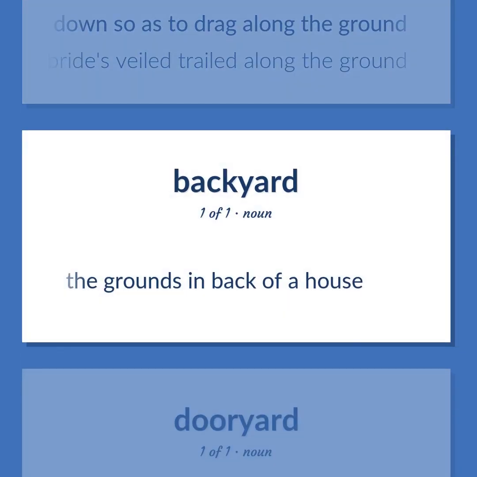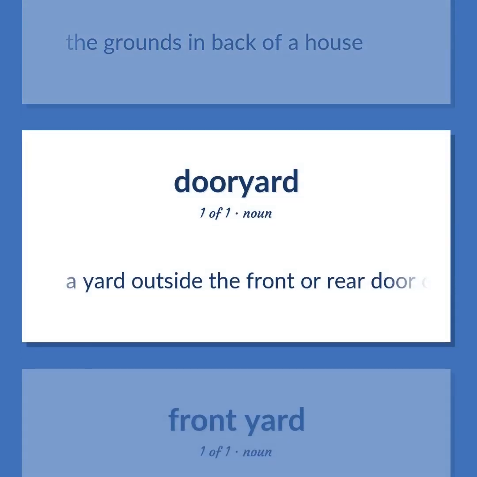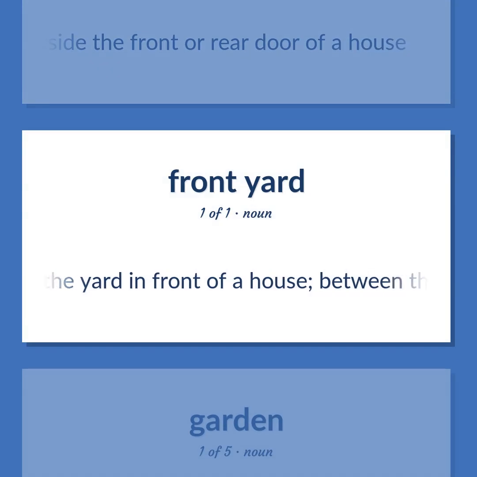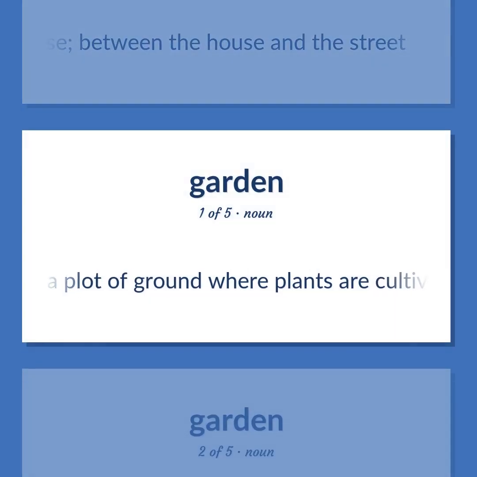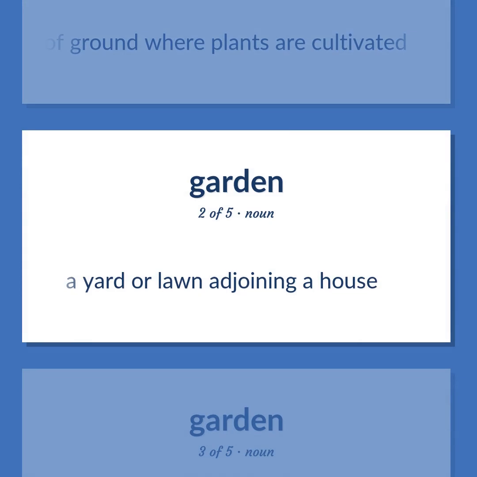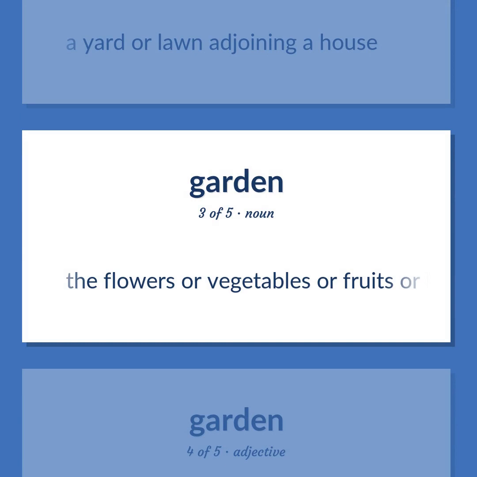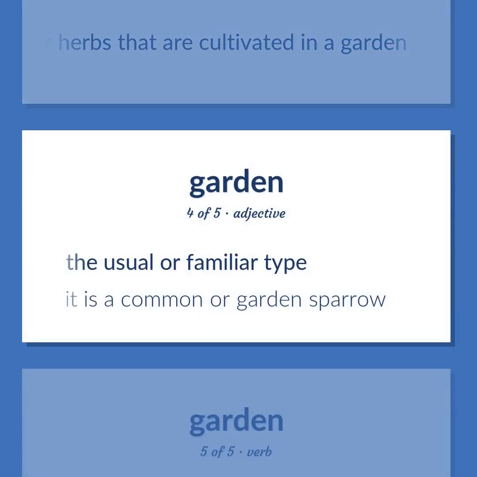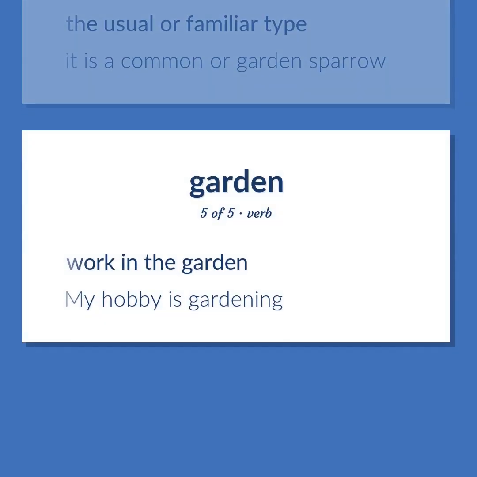The grounds in back of the house. A yard outside the front or rear door of a house. The yard in front of a house, between the house and the street. A plot of ground where plants are cultivated. A yard or lawn adjoining a house. The flowers or vegetables or fruits or herbs that are cultivated in a garden. The usual or familiar type. It is a common or garden sparrow. Work in the garden. My hobby is gardening.